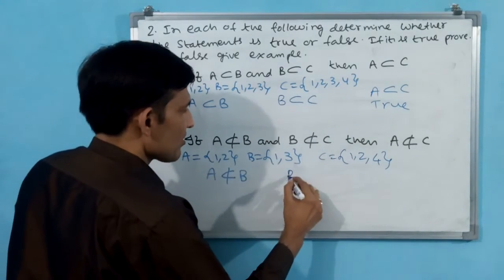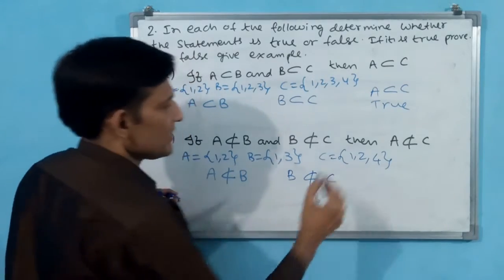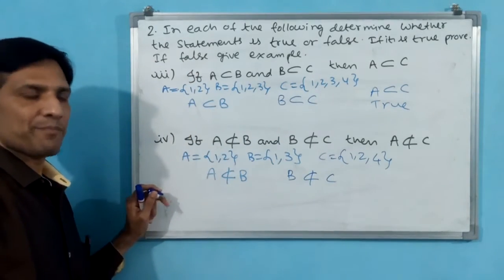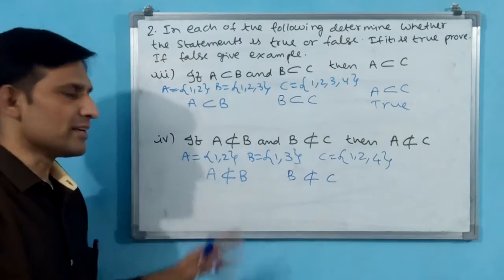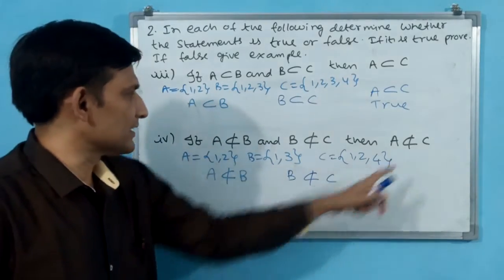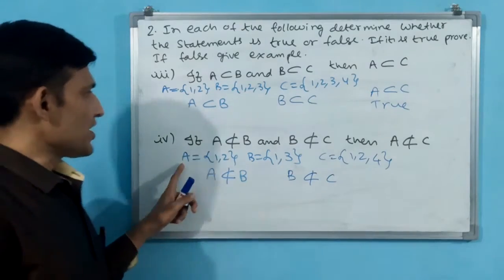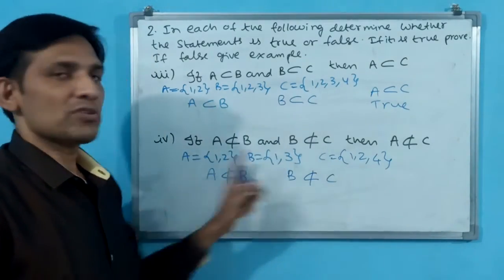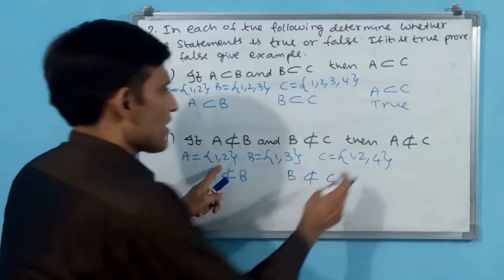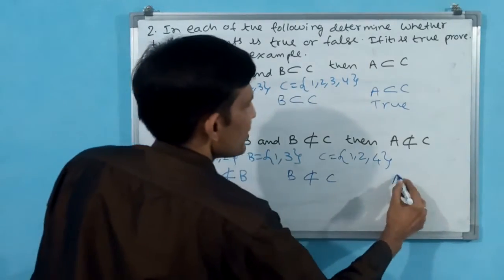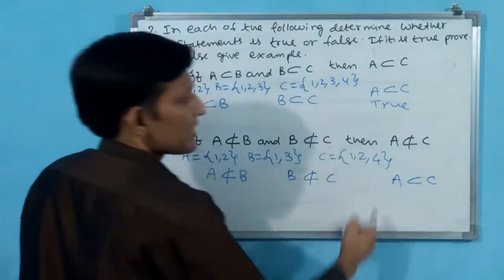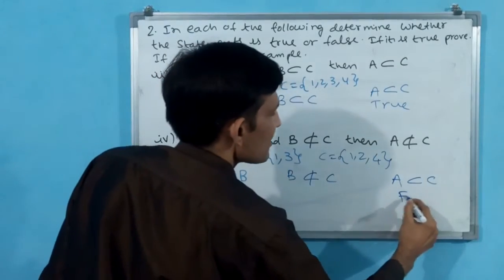That is why B is not a subset of C. Okay, these two conditions we have made. Now you go for the third condition. Third condition only you have to see, prove true or false. A is not a subset of C, it is telling. In C, 1 is there, 2 is there, then A is a subset of C, but here it says not a subset. That means false.